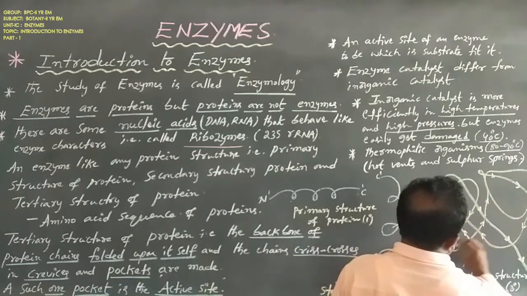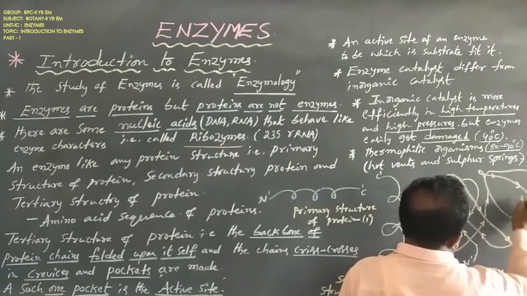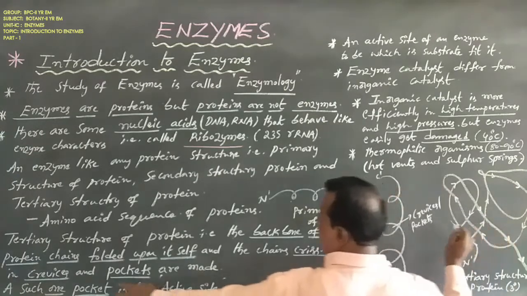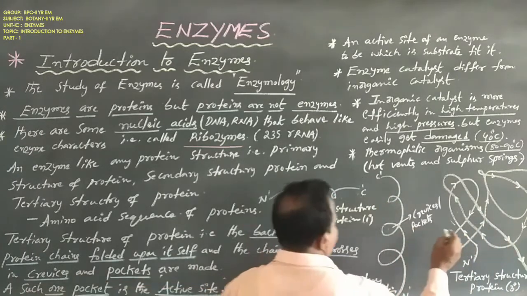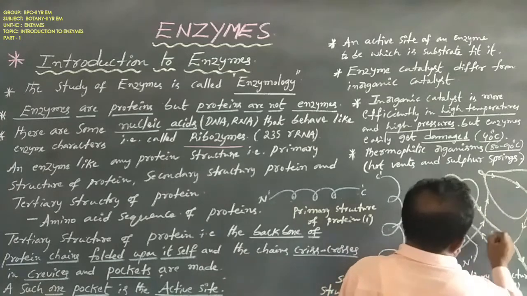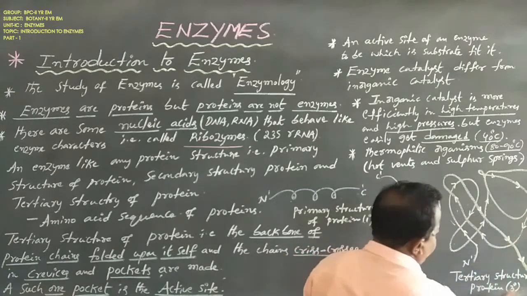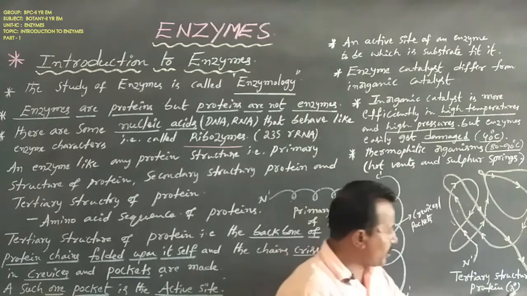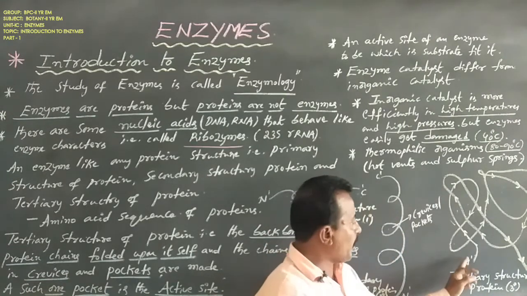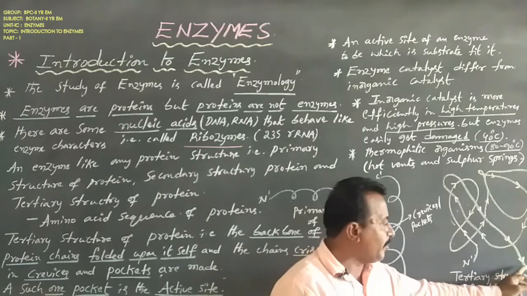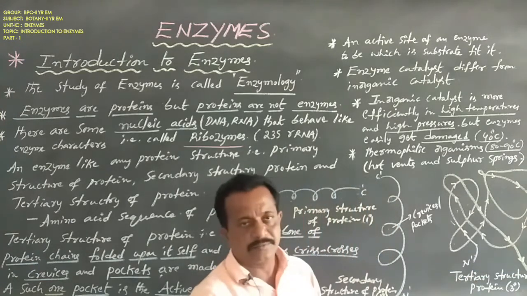It has many cleavages or pockets. This is the tertiary structure of protein, the symbol is 30, with the beginning amino acid N1 and the ending amino acid C1.